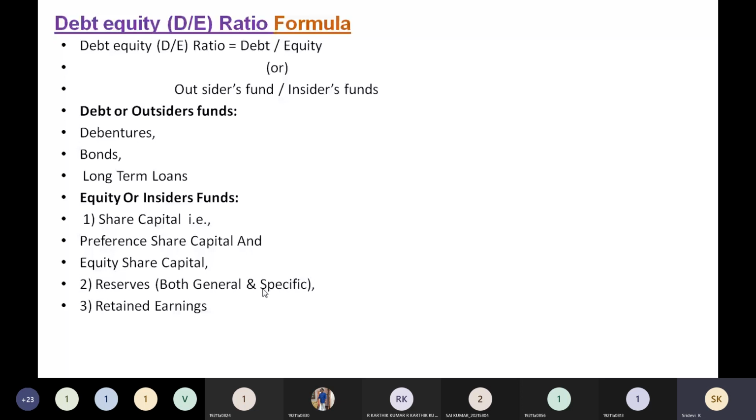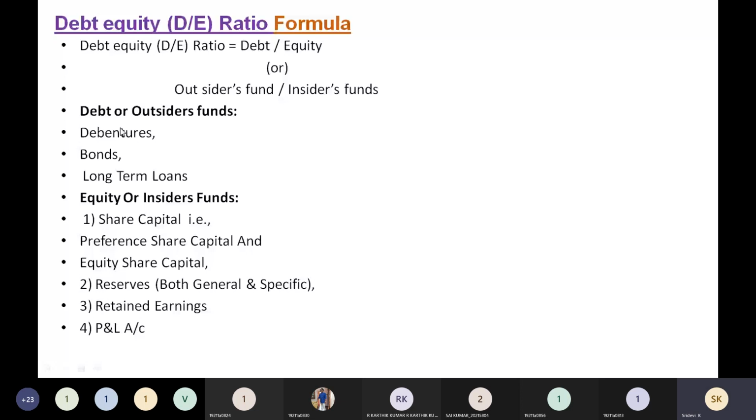And sometimes the profit and loss account amount will be given, so that also you include in the insiders funds. All these are the 4 types that you are going to include in the insiders funds. If any of these items is seen in the problem that was given, add it to the insiders funds. And the other 3, debentures, bonds, long term loans, you add as outsiders funds. So in this manner you are going to identify these funds.